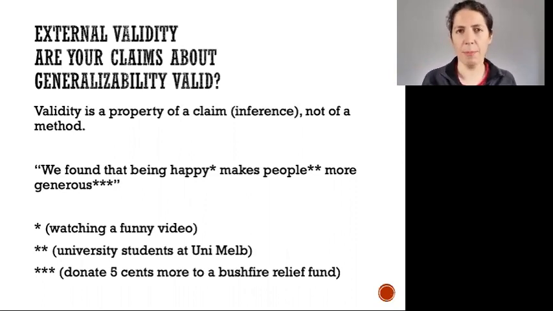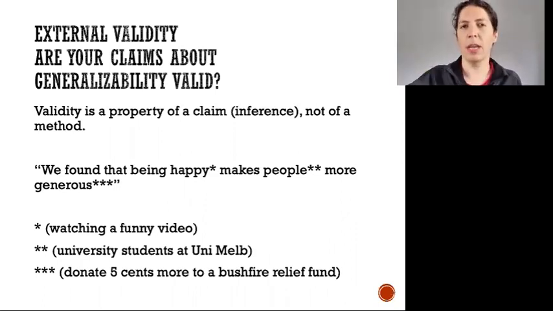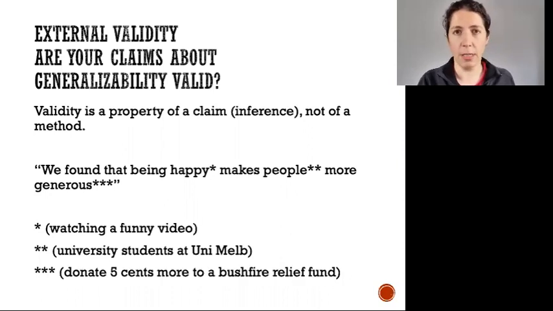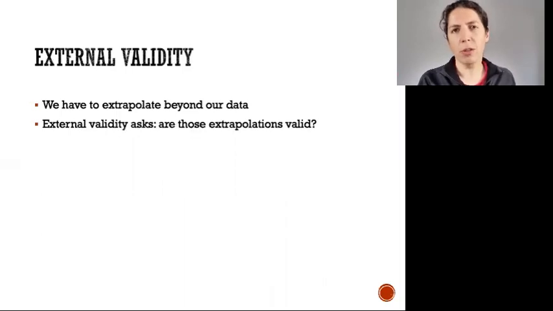So they're making claims about happiness, but they only looked at one narrow slice of happiness, which is the feeling you have after watching a funny video. They're making claims about people, but they really only looked at a thin slice of people. And they're making claims about generosity, and they looked at one way of being generous. So we can ask, is it valid to generalize beyond what they actually looked at to what they're making a claim about? We always have to extrapolate beyond our data. We measure things, but we really want to know something broader than what we are able to look at. So external validity asks, are those extrapolations valid?